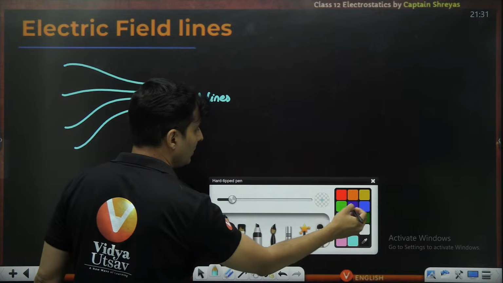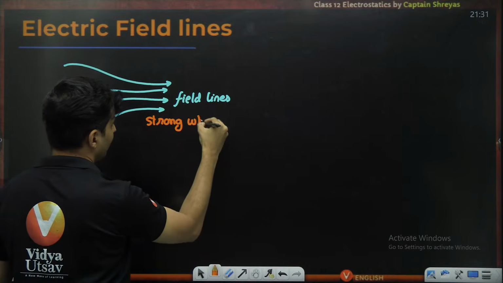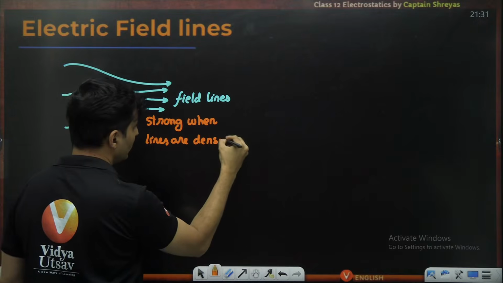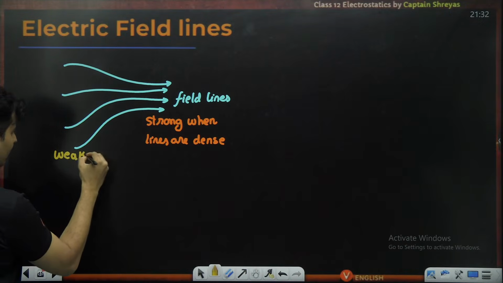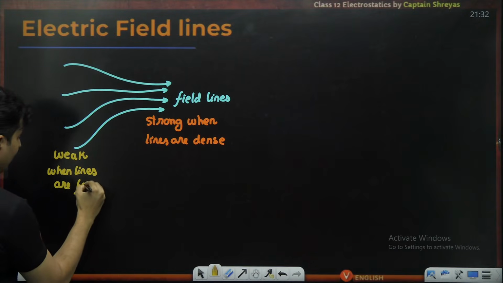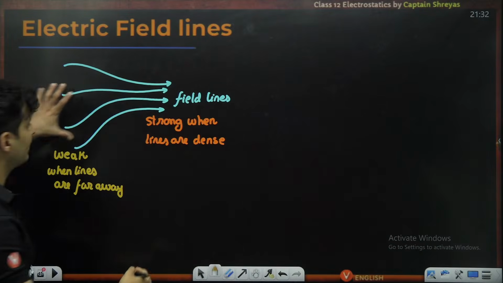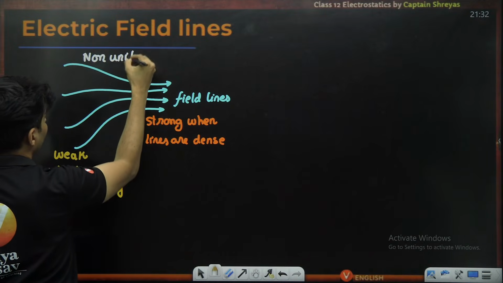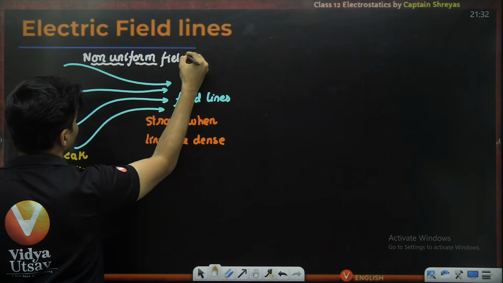The field is going to be very strong when lines are dense, that means close to each other. But the field is going to be weak when lines are far away from each other. This kind of field, where the field is sometimes strong, sometimes weak, is also called a non-uniform electric field.